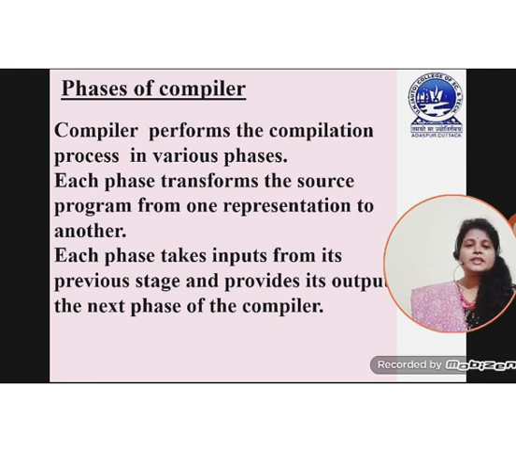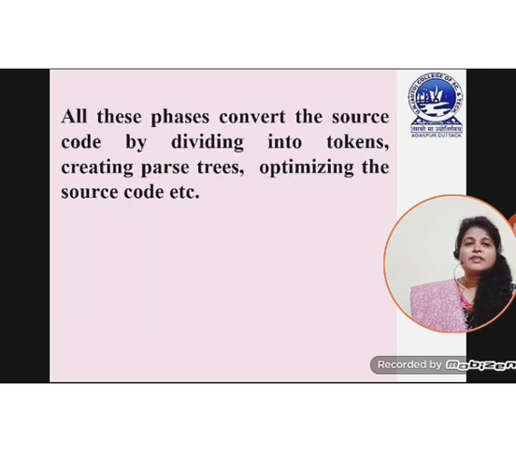Already in the previous session we have discussed the meaning of compiler and types of compiler. Compiler is just like a translator, just like interpreter and assembler, and the main objective of compiler is to compile the program which is written in the high level programming language, and the program is converted into machine understandable code. The compiler performs its compilation task in a number of phases. Now we will discuss one by one phase.